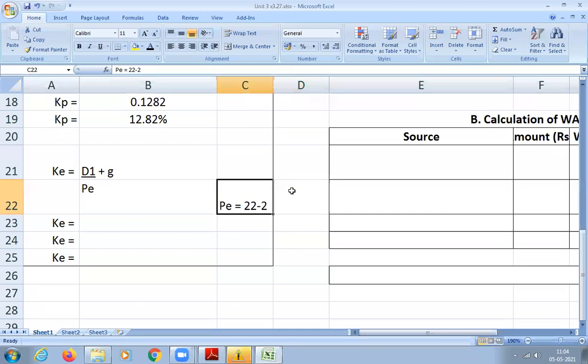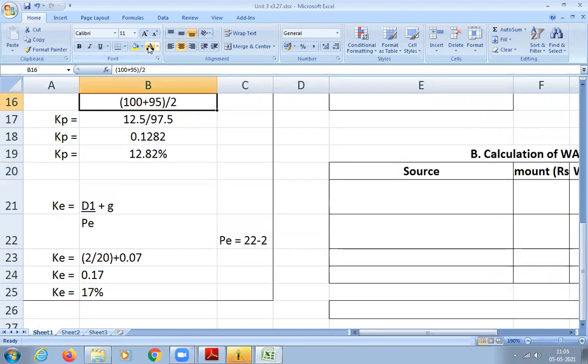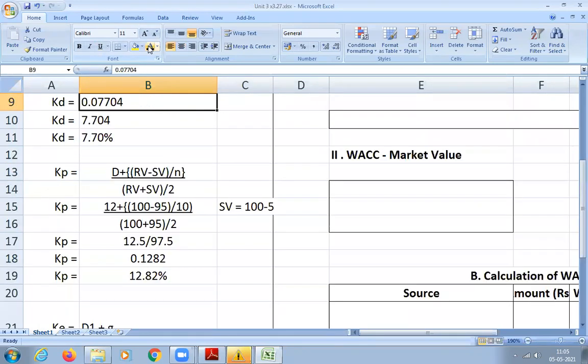Okay. Let us substitute now. 2 divided by 20 plus 0.07. How much will you get? 0.17. Yeah, 0.17, nothing but 17%. 17% is your cost of equity. So the cost of equity is 17%, KP is 12.82, and 7.7 is KD.